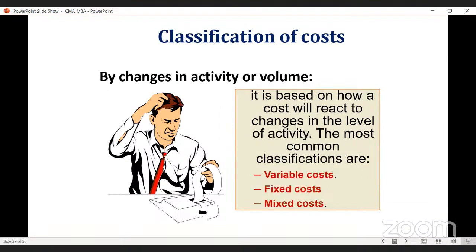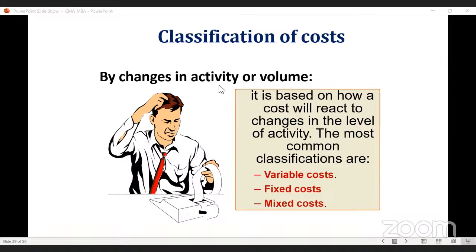Again, on the basis of changing in the activity or changing in the volume, the cost may be variable cost, fixed cost, and mixed cost. Mixed cost means semi-variable cost. Please remember. So, on the basis of changing of activity or changing of volume, the cost may be variable cost, fixed cost, or mixed cost, that is semi-variable cost. Okay, so let us understand what are those types of costs.